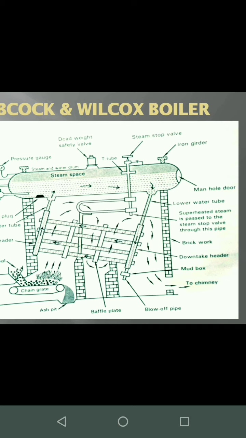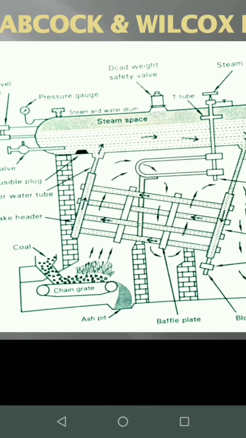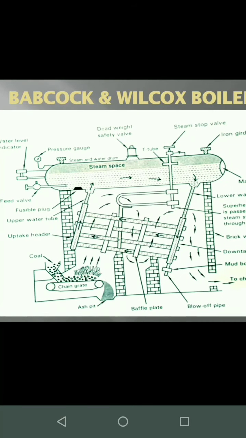Next is the ash pit. The ash pit is used to collect the ash, which is a byproduct of the combustion of coal. By the combustion of coal, we get exhaust gases at very high temperatures, and we get ash. This ash is collected in the ash pit, and it is used for various purposes like the preparation of cement, etc. Next is the uptake header.